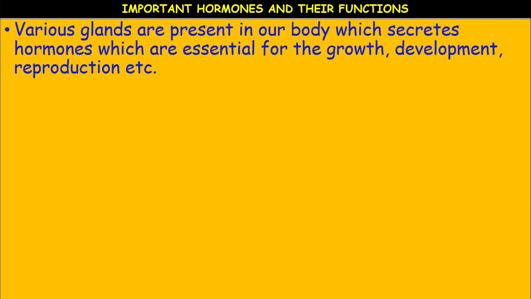Next, the various glands present in our body secrete hormones which are essential for growth, development and reproduction. Before going to the disorders of the pituitary, let us recall. The pituitary gland produces thyroid stimulating hormone, which stimulates the thyroid gland to produce thyroxine. The thyroid stimulating hormone is controlled by a releasing factor known as thyroid stimulating hormone releasing factor, TSH-RF, or thyrotropin releasing factor, produced by the hypothalamus.